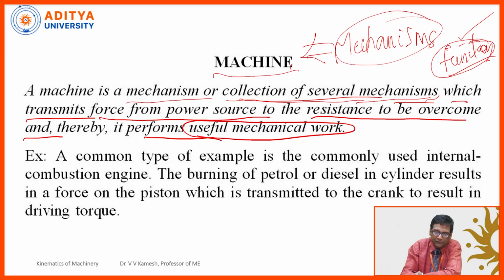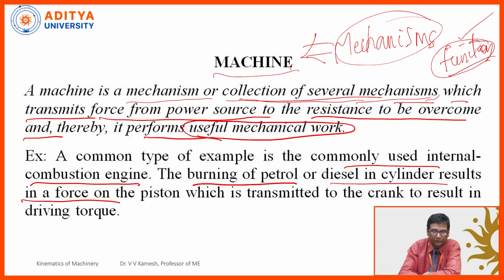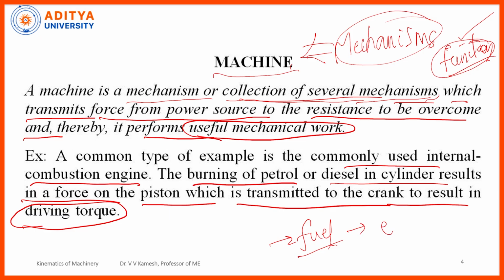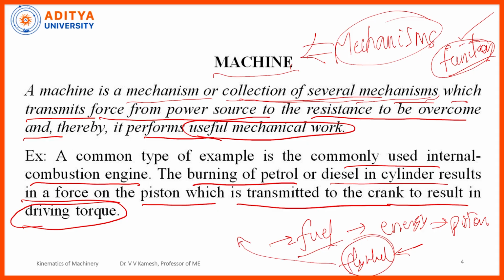A common example is the commonly used internal combustion engine. The burning of petrol or diesel in the cylinder results in a force on the piston which is transmitted to the crank to result in driving torque. Generally, by applying the kick rod or pressing some button, we make the fuel ignite, right? By burning the fuel, energy will be released. This energy will make the piston move. This piston will move the flywheel. The movement of the flywheel results in the driving.